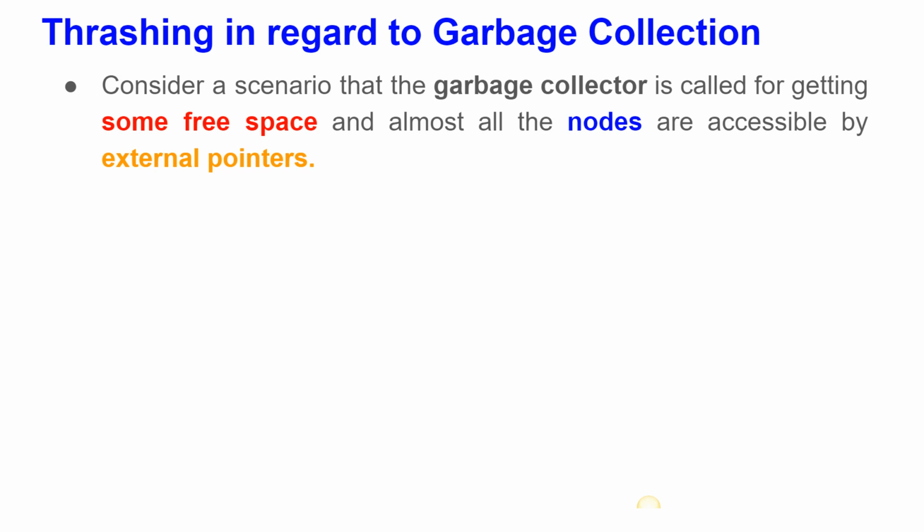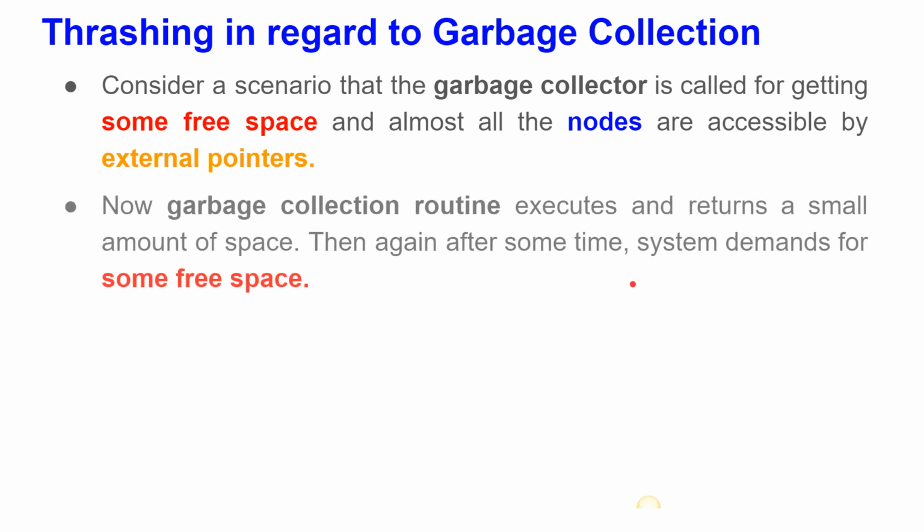It is used to free up the memory space of the JVM, the Java Virtual Machine. If the JVM needs some memory, it will call the garbage collector and the garbage collector will free up the space. So again, after some time what happens? Now the garbage collection routine executes and returns a small amount of space. Then again after some time the system demands some more free space.